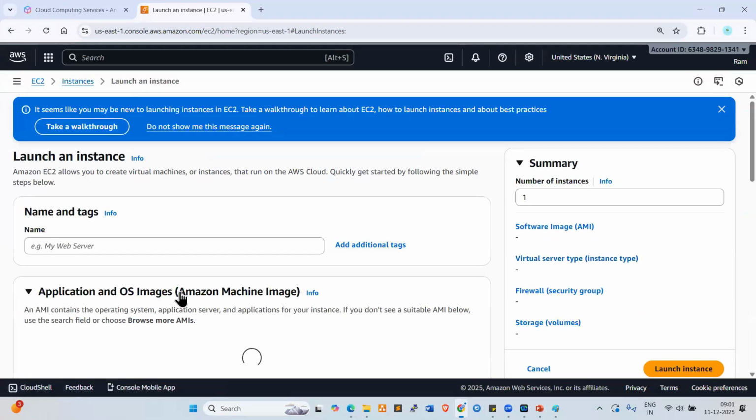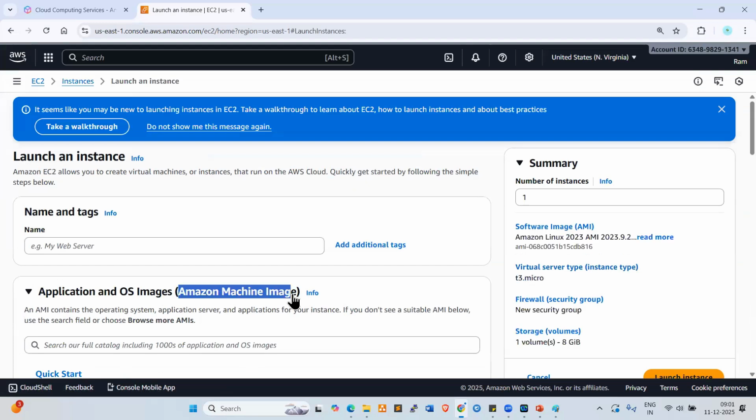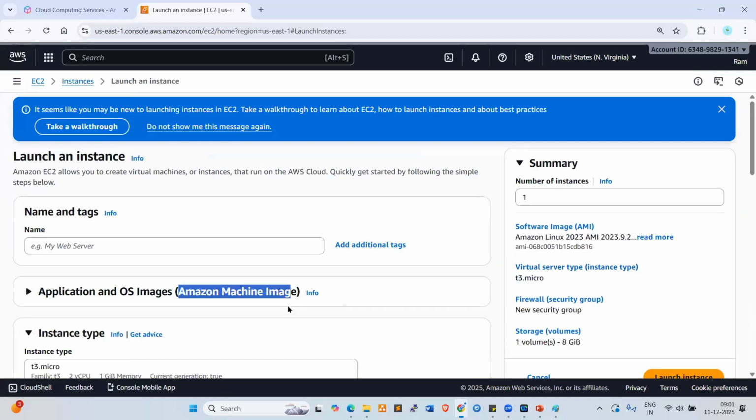Look here. This Amazon Machine Image we use is a customized Amazon Machine Image. The same image is used for auto scaling.